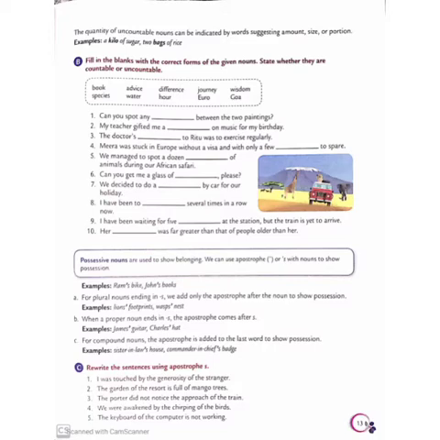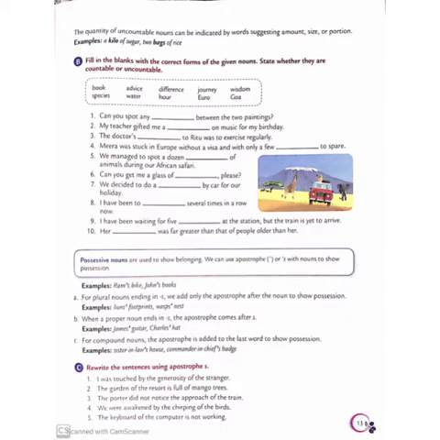We can use an apostrophe or apostrophe s with nouns to show possession. So remember, in the possessive noun, we can use an apostrophe or apostrophe s with the noun to show possession.